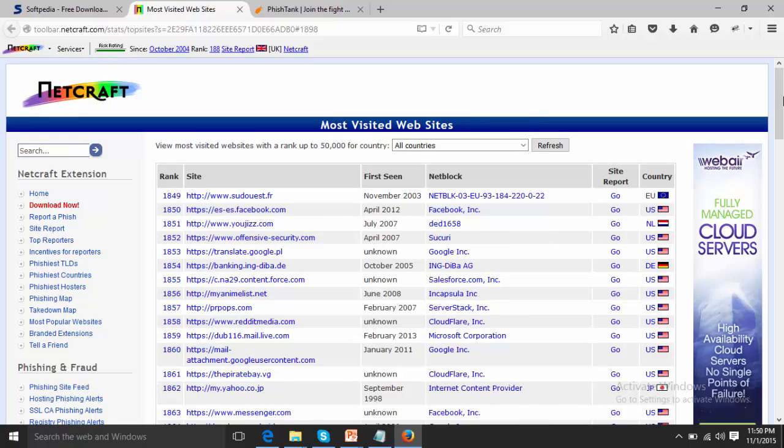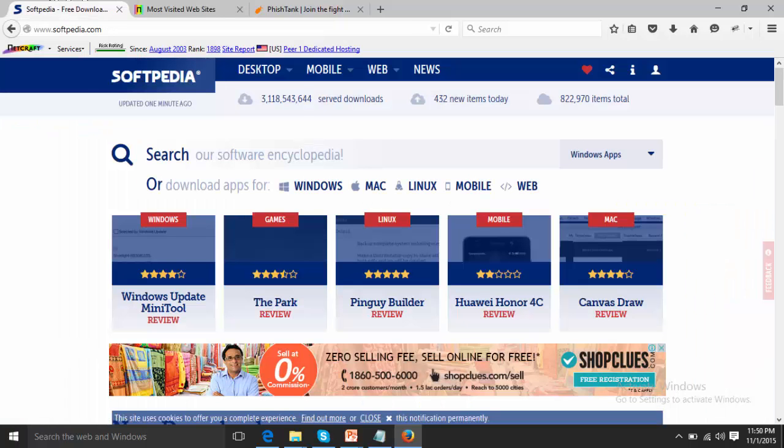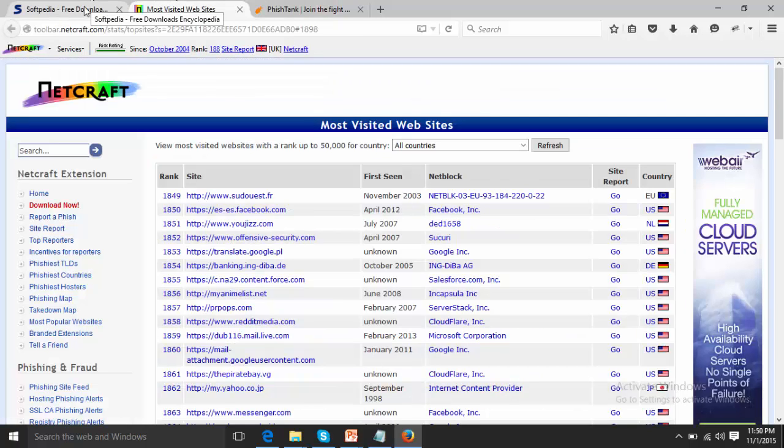If anybody reports a phishing attack from a website, that also goes into the ranking of this website. If the website has a poor ranking, it will show you a pop-up that you can't open it, as it is prone to social engineering attacks. Like this you can visit any website and see its report using Netcraft.